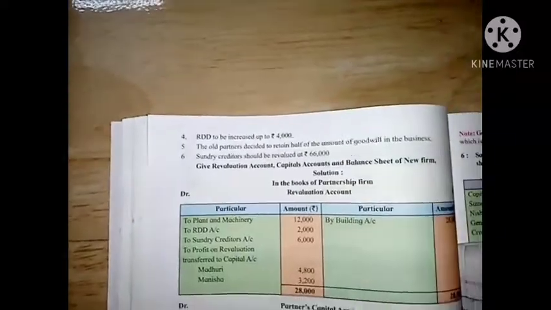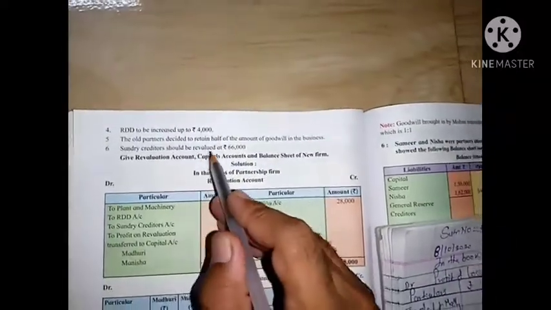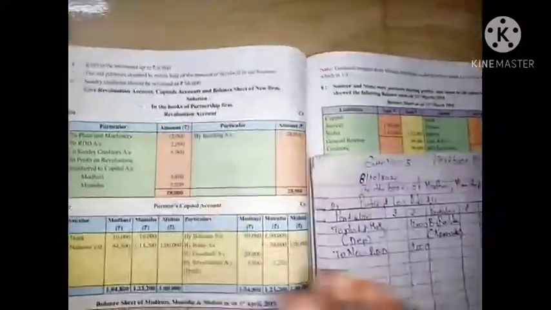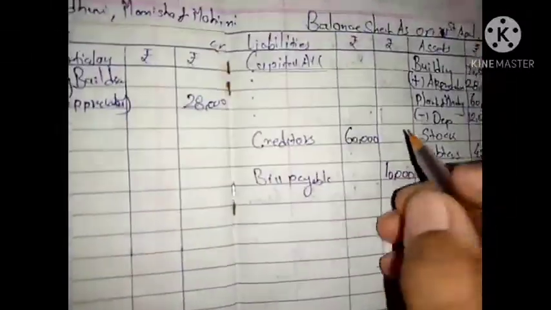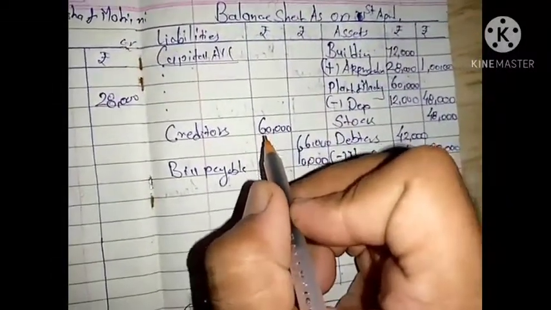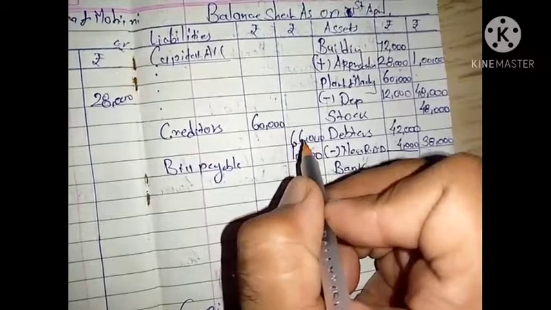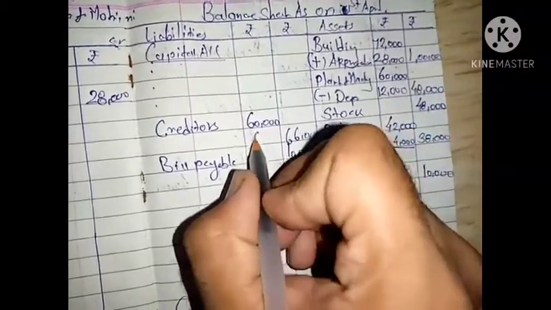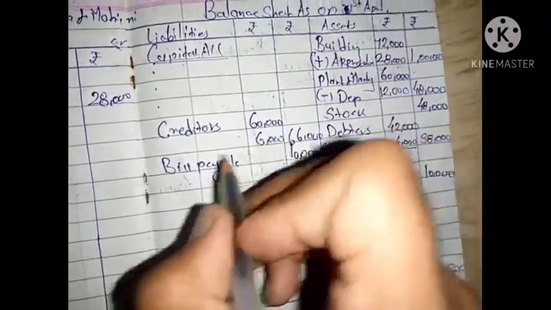So, the last adjustment: sundry creditors should be revalued at 66,000. Now the sundry creditors have been revalued up to 66,000. 66,000 needs to be written in the outer column. Comparing this amount, the amount has increased to 66,000, an increase of 6,000.